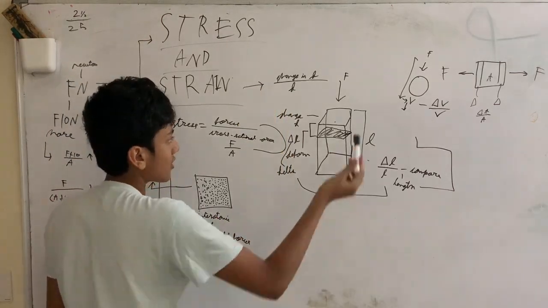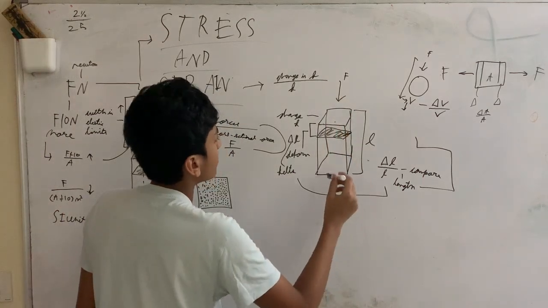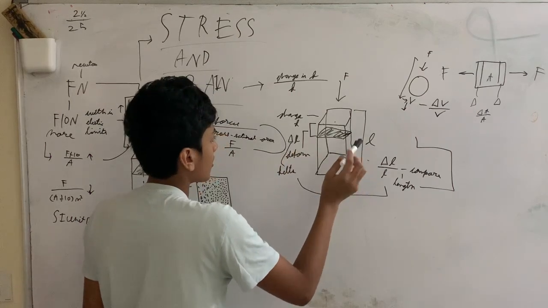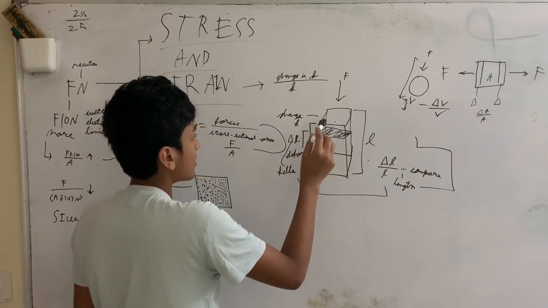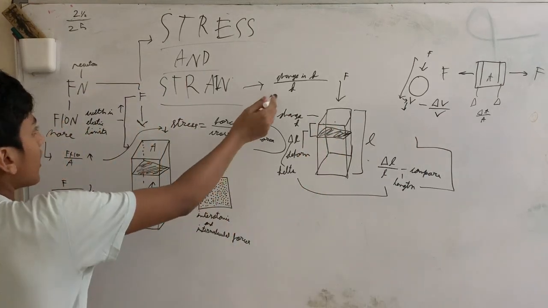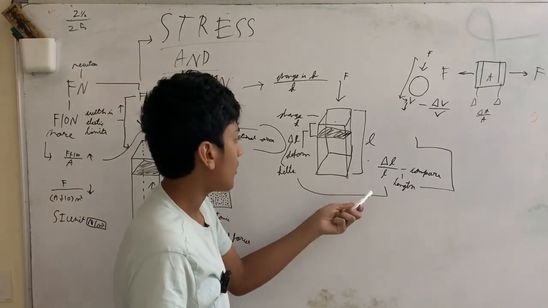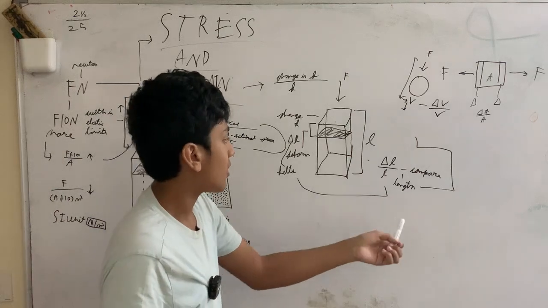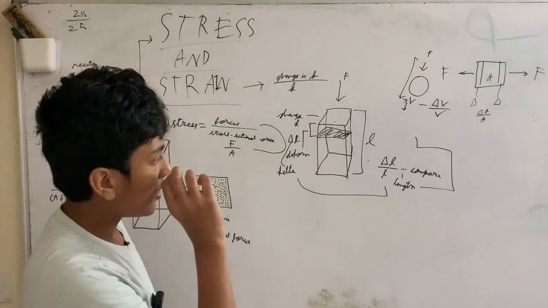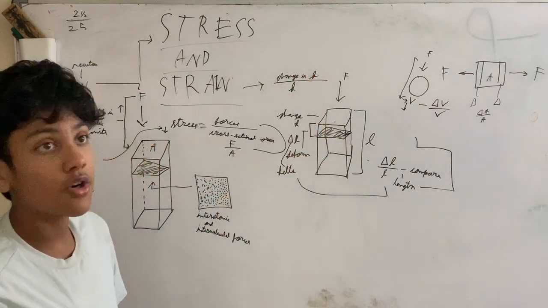So we could put it like this. Here we have our beam. We apply force. This is the length of the beam, L, and this is delta L, so this is the change between it. In mathematical terms, it would be delta L over L, and this basically compares the before and after. It compares that fully. And right now we're using strain in terms of length.